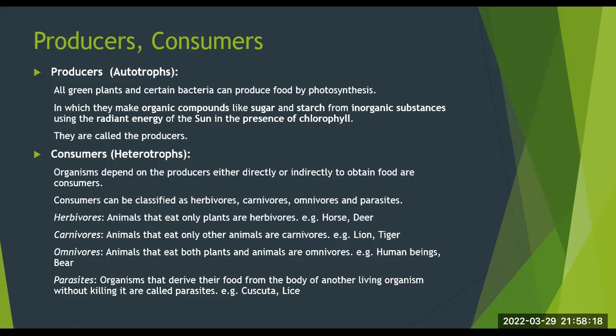Herbivores. Animals that eat only plants are herbivores. The examples are horse, deer, cow, etc. Carnivores. Animals that eat only other animals are carnivores. Examples are lion, tiger, etc. Omnivores. Animals that eat both plants and animals are omnivores. The examples are human beings, bear, etc.